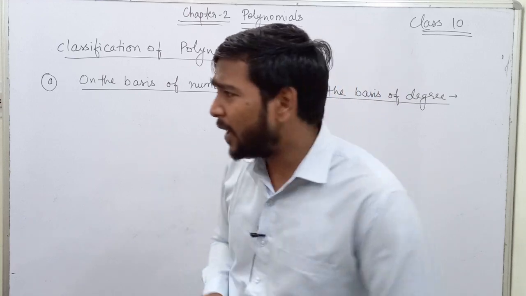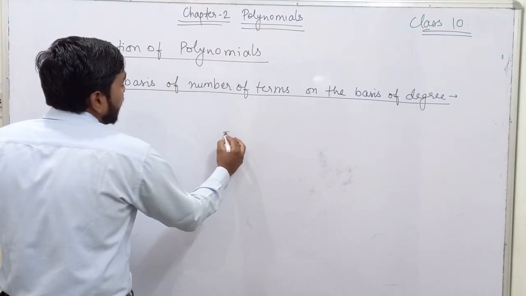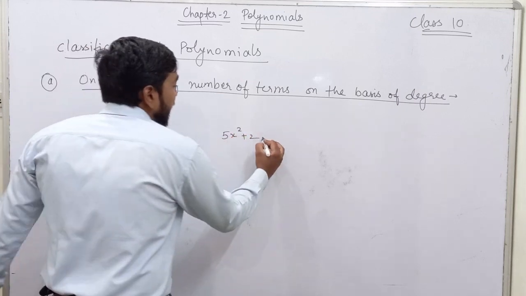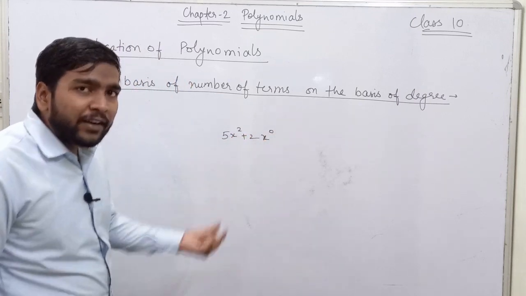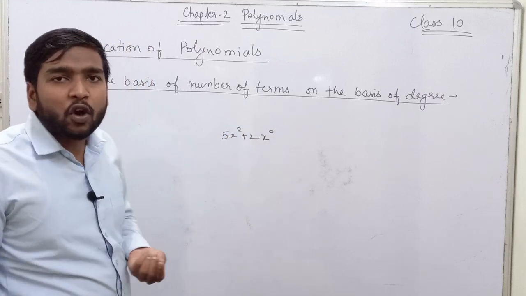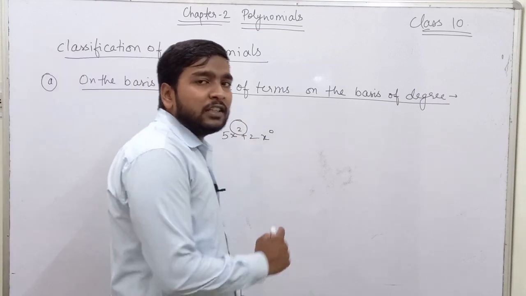For example, if I have the expression 5x square plus 2, here 2 can be written as x power 0. The powers of x in this expression are 2 and 0, and the highest value of power is 2. So 2 will become the degree of this polynomial.